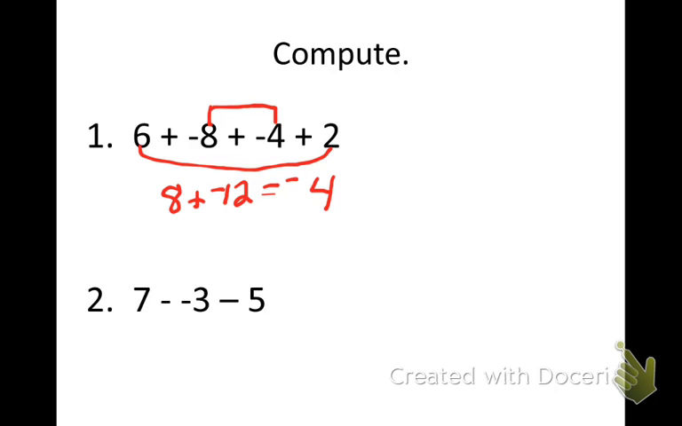And in this problem, it is a subtraction problem, so I'm going to use the change, or add the opposite of negative 3, makes it positive 3. So 7 plus 3 is 10. And then on this problem, I don't really need to rewrite it, because we all should know what 10 minus 5 is. And we would get 5.